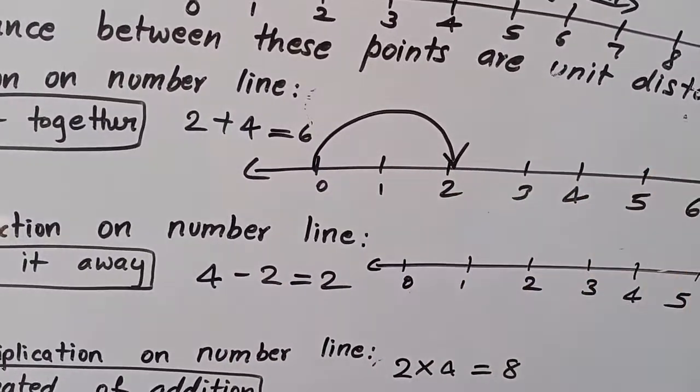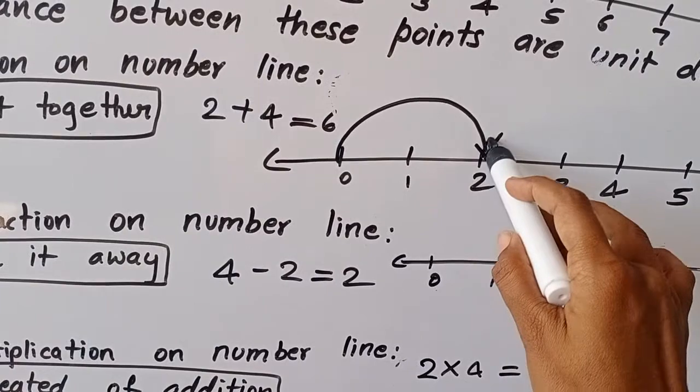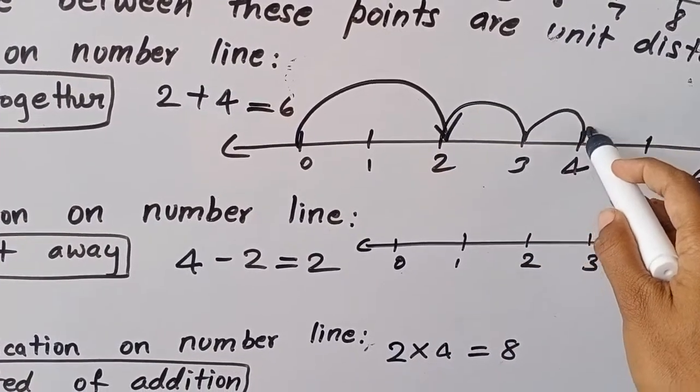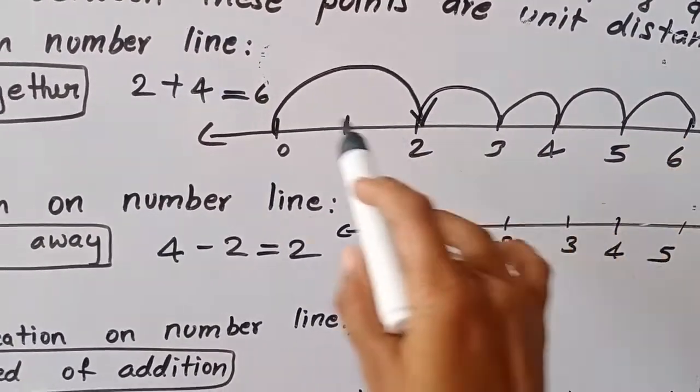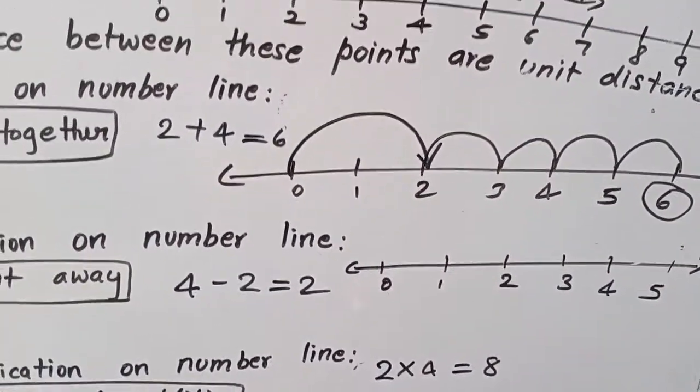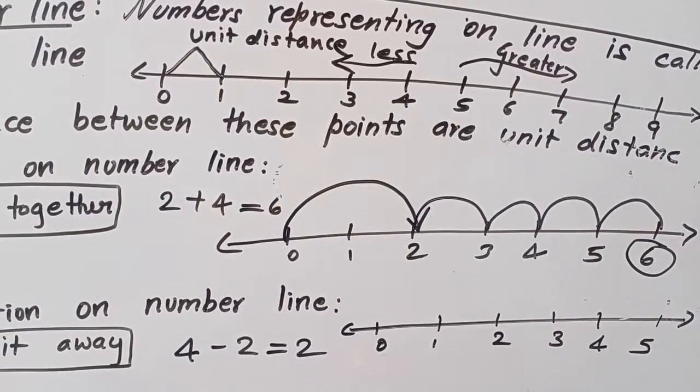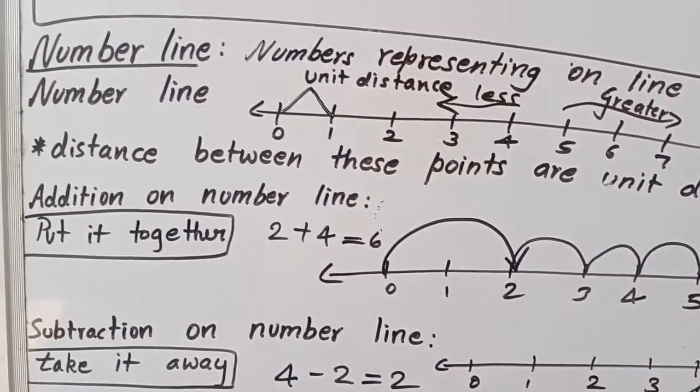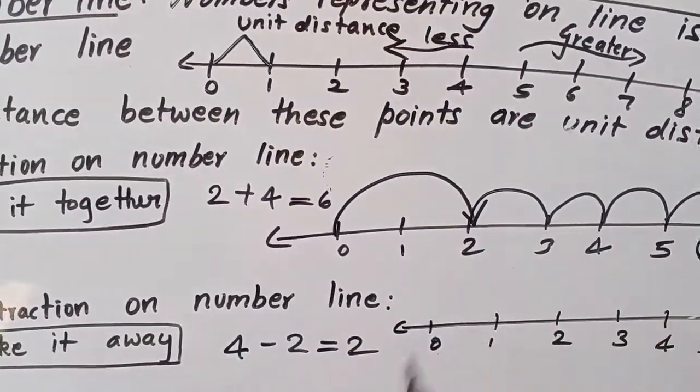So you have to move right side only. Forward: 1, 2, 3, 4. After 2, I have to go 4 steps. Then I can reach number 6. So 2 plus 4 is equal to 6. That's it. So I have put these two numbers together.